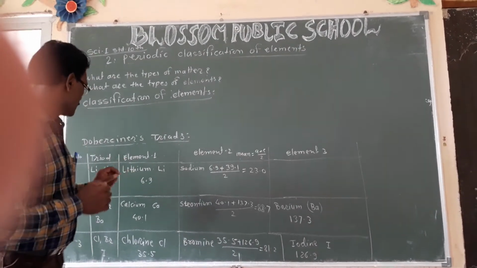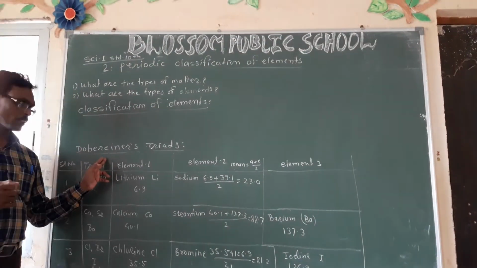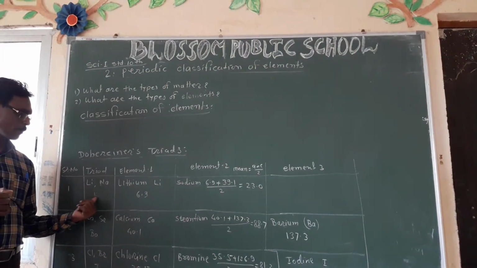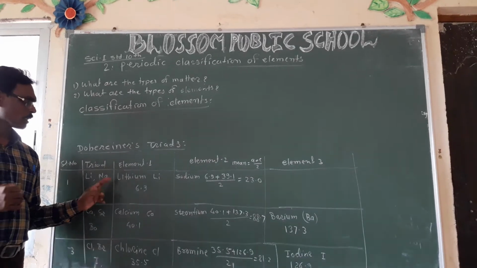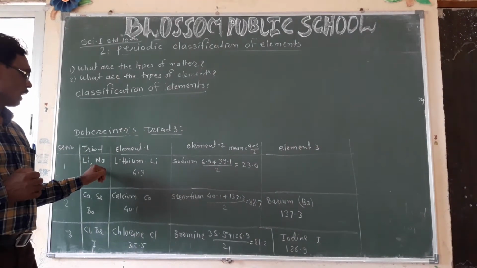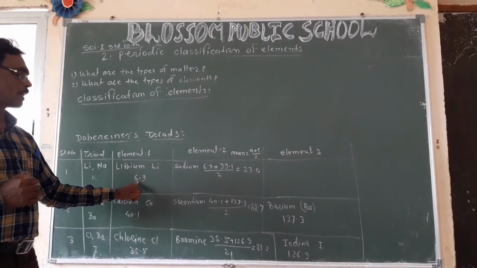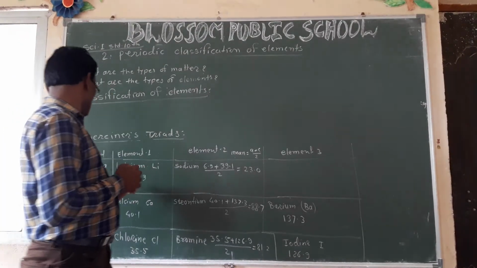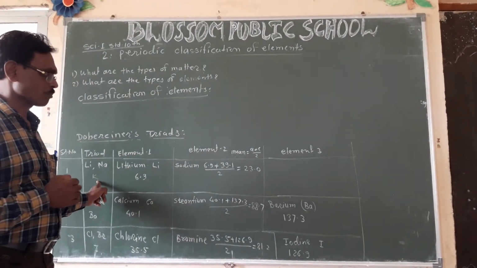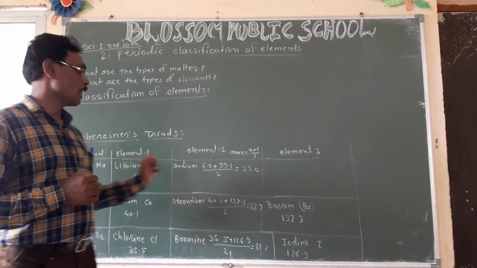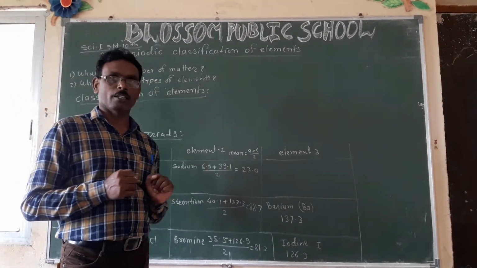First, take lithium, sodium and potassium. Lithium has an atomic mass of 6.9, and potassium has 39.1.